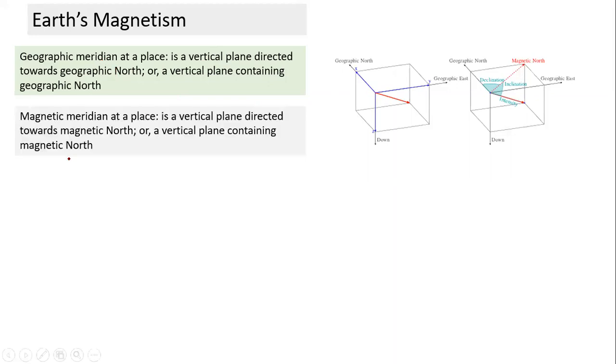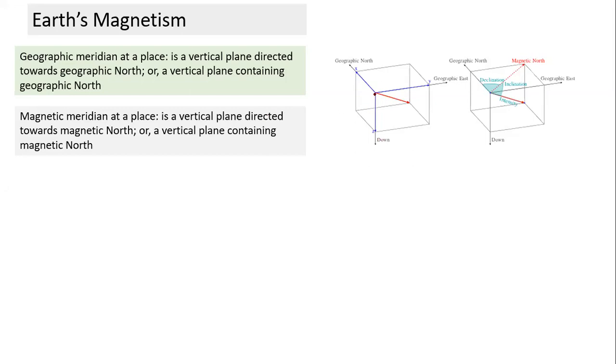What is the magnetic meridian at a place? Let's try and understand the magnetic meridian. Suppose I suspend a bar magnet freely. A bar magnet or needle, if it is suspended freely, will tend to align in the direction of the magnetic field at that point. You can think of the magnetic field as something like an arrow, or as the barrel of a cannon. Suppose this is how the magnetic field is at a particular place here.